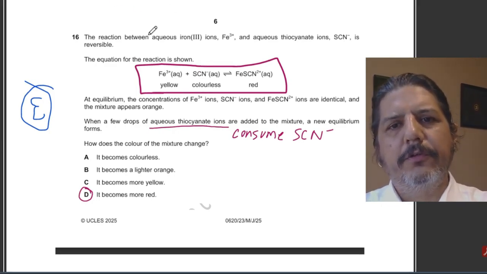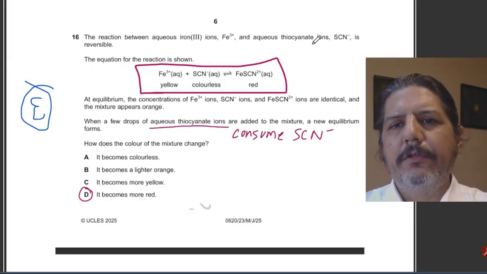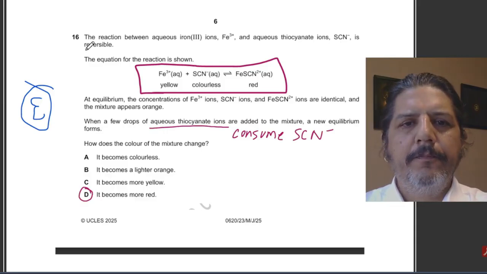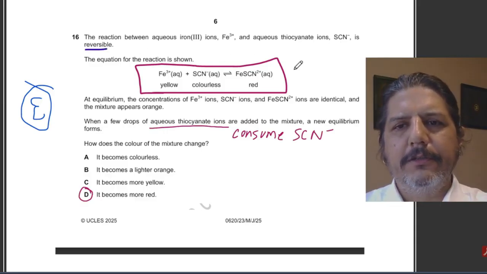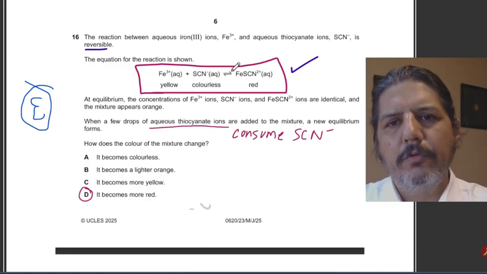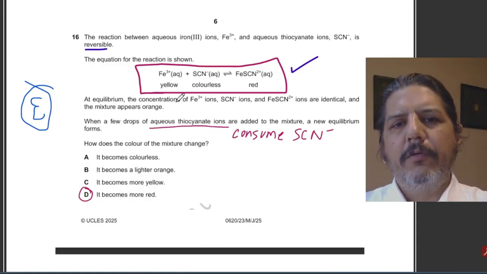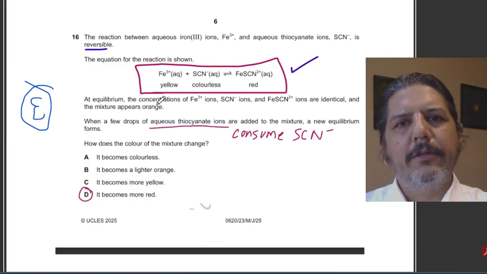Let's start with the first question. The first question says, the reaction between aqueous iron(III) ions, Fe3+, and SCN- is reversible. This is the equation for the reaction, which is shown. This is a reversible reaction. Equilibrium concentrations are identical, and the mixture appears orange.